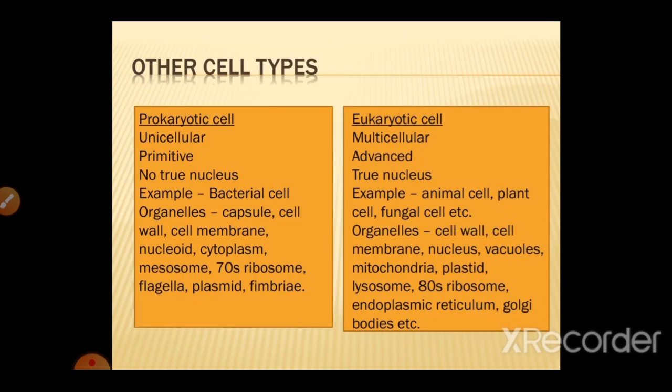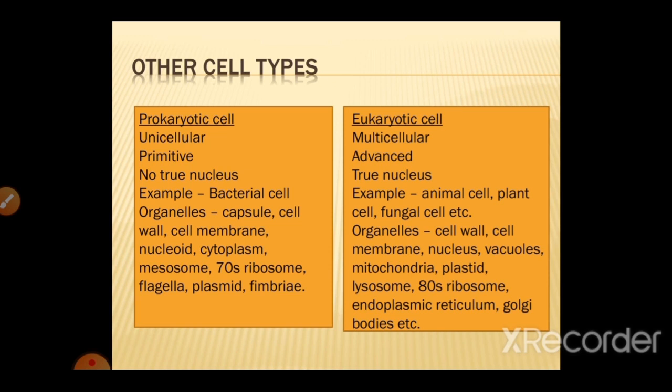So the other classification is based on the number of cells and their stage. So these are the prokaryotic and the eukaryotic cell. The prokaryotic cells are unicellular in nature, single-celled, and they are much more primitive. They don't have a true nucleus. Their nucleus is in the form of nucleoid, and they have a single chromosome which is highly coiled. Example is a bacterial cell.